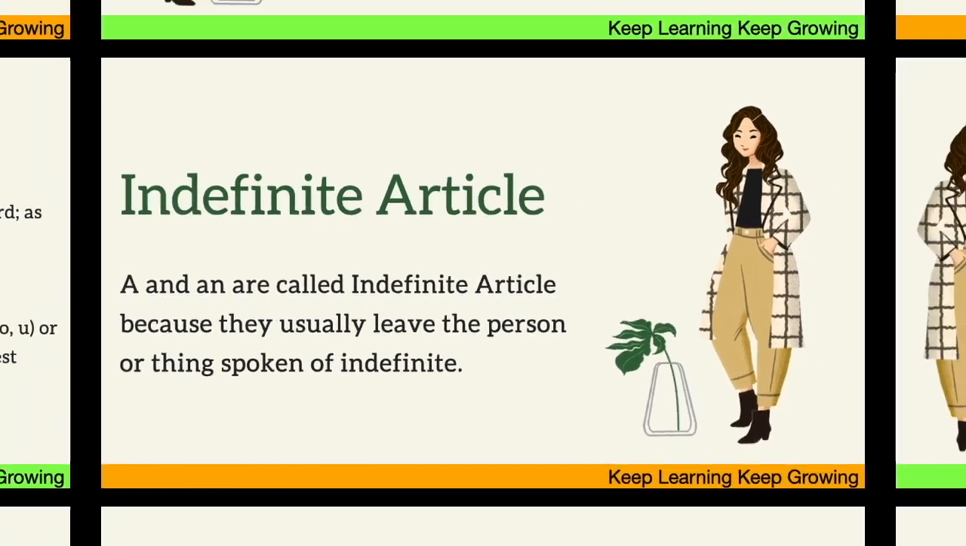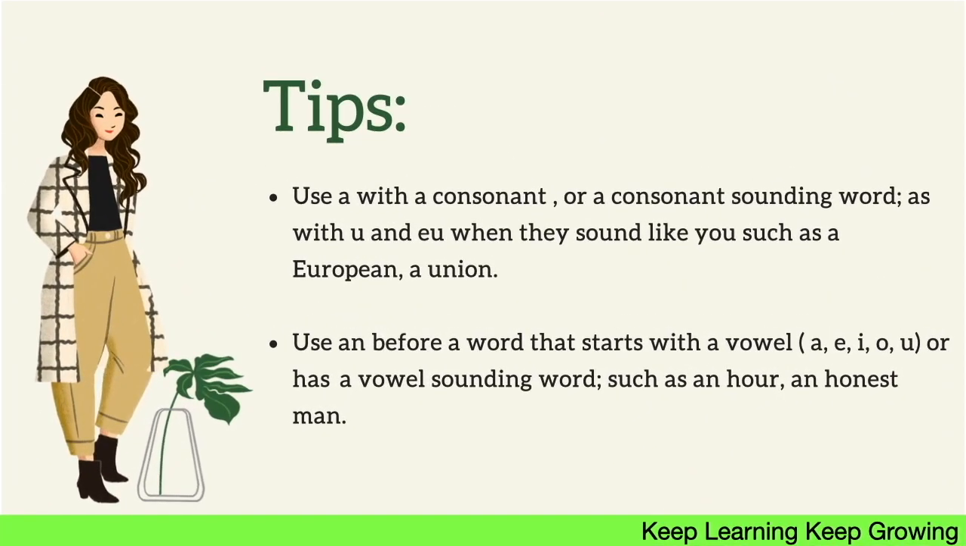Now moving on to the next slide, we have got the tips on how we can write a or an before a particular word. So we can write a with a consonant or a consonant sounding word like a boy, a girl, and the examples go on. But when we are using U with a sound like you, such words like European, union, useful, we generally put a.